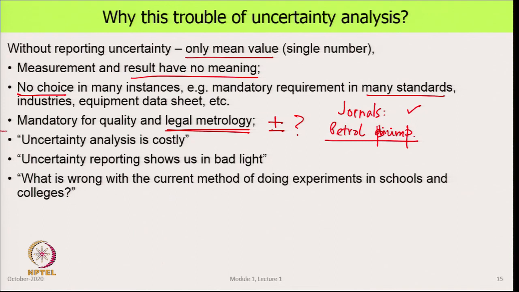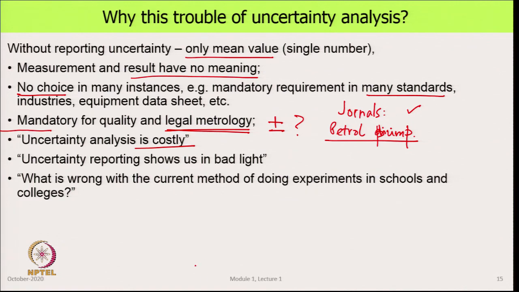Then there are 3 arguments that you would often hear. Uncertainty analysis is costly. We will see in this course that it is not so. It is a little more of calculations, and once you have appreciated what it is all about, the benefits that come from it are very significant, and the cost addition is not really that significant.